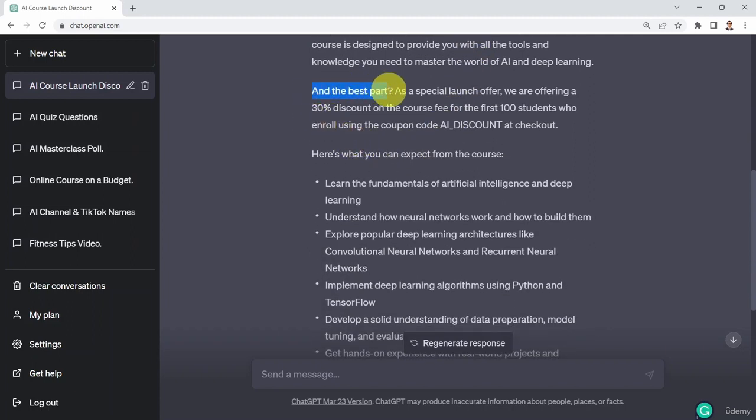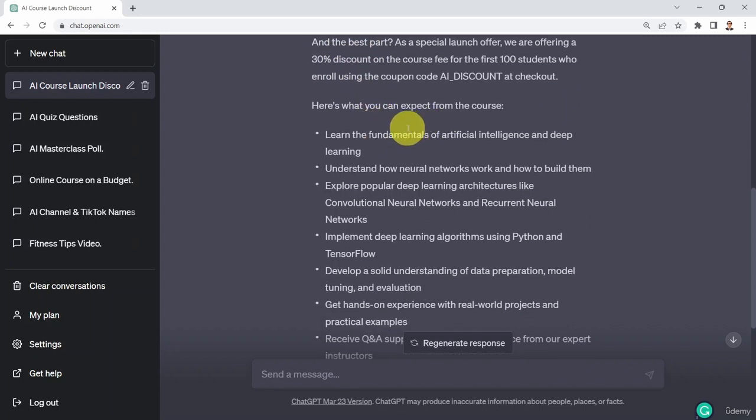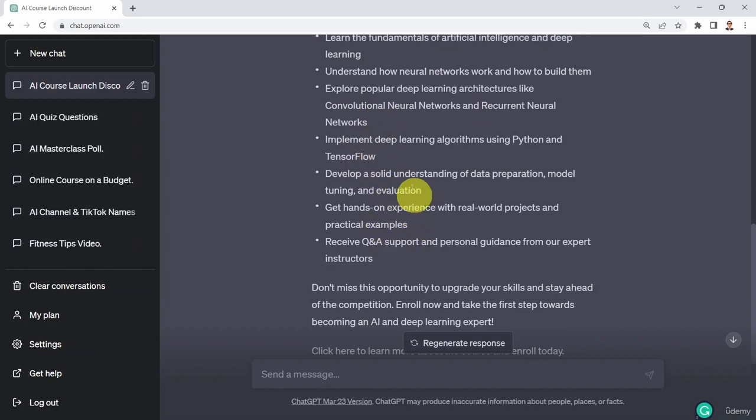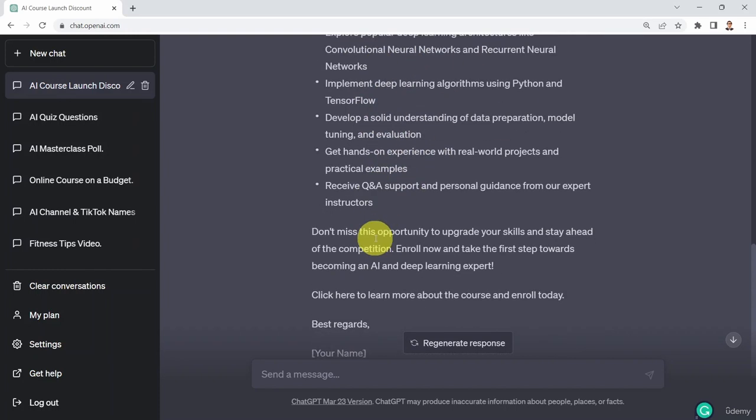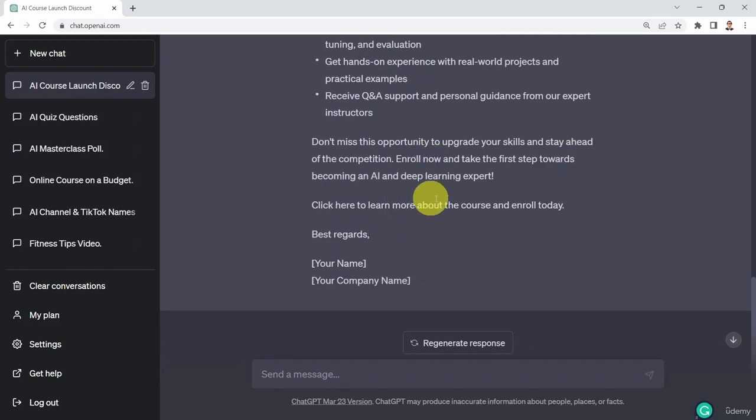And the best part, as a special launch offer, we are offering a 30% discount on the course fee for the first 100 students who enroll using the coupon code AI discount at checkout. And you will find that basically ChatGPT has created some sort of urgency in the call to action as well, which is, again, pretty incredible. And it's going to tell you as well what to expect from the course. It's showing you all the different topics. Don't miss the opportunity. Click here to learn more about the course and enroll today.